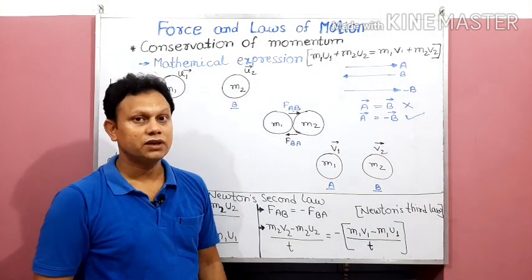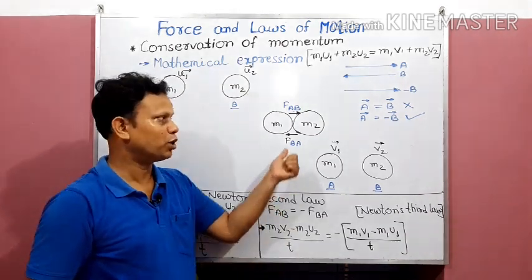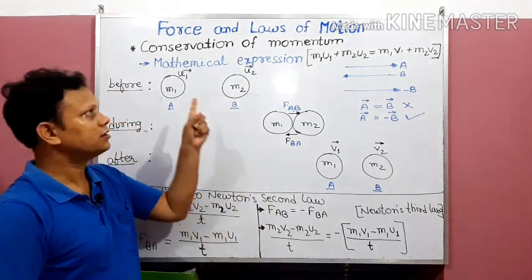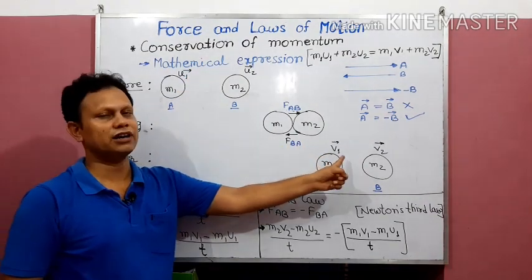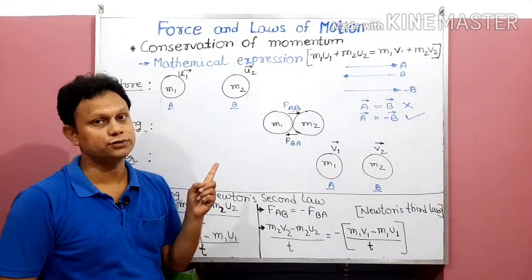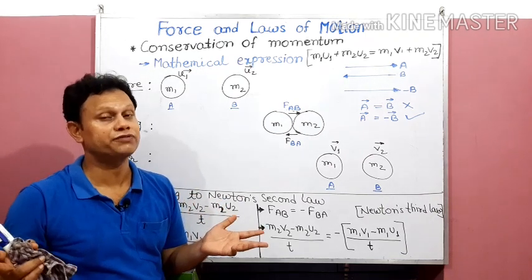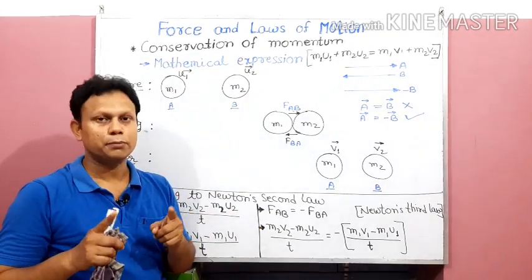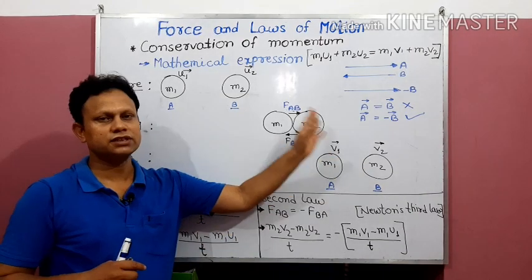Similarly, at the same time, the reaction will be experienced, but by which body? Body A. And what is the change due to reaction? Earlier body A was moving with initial velocity U1 before collision, now it is getting a velocity V1. So which force has brought this change? Reaction force. We have to be very clear that action and reaction act on two different bodies, and their values are equal, but the impact can be different, as I mentioned in the previous class. So this is the situation.